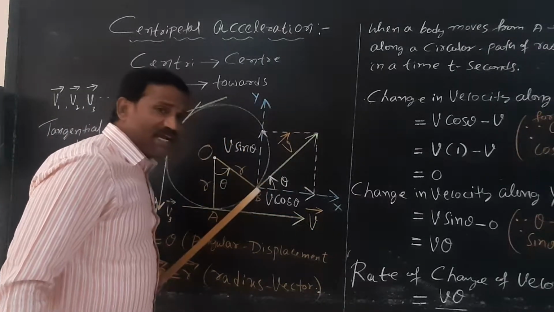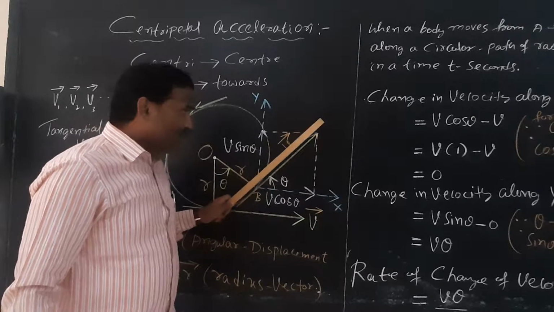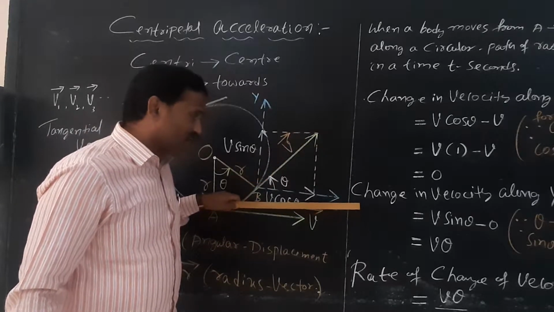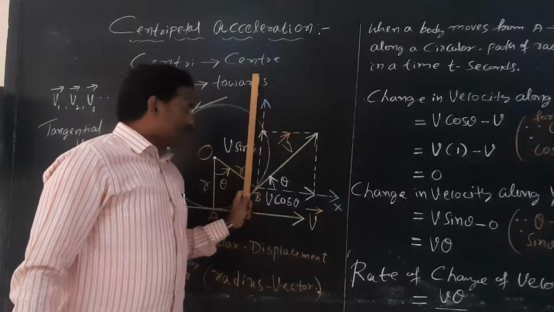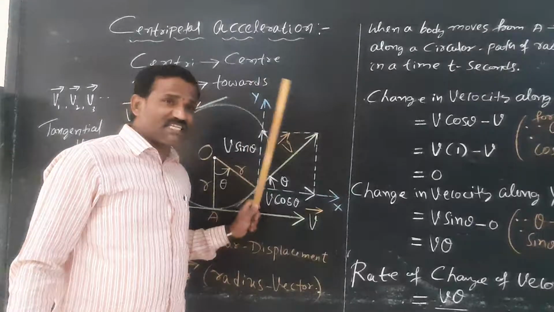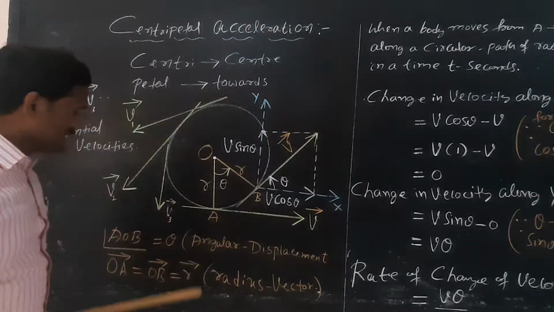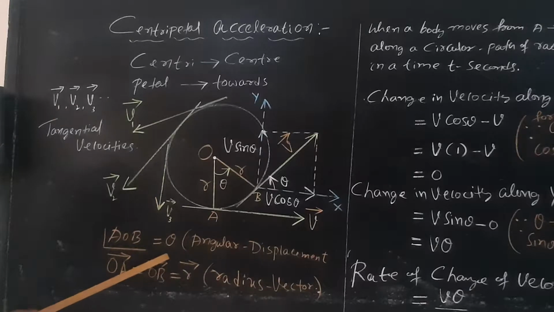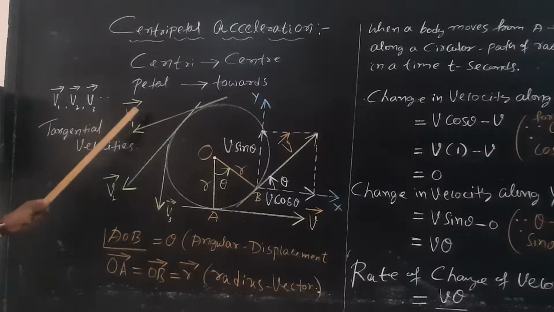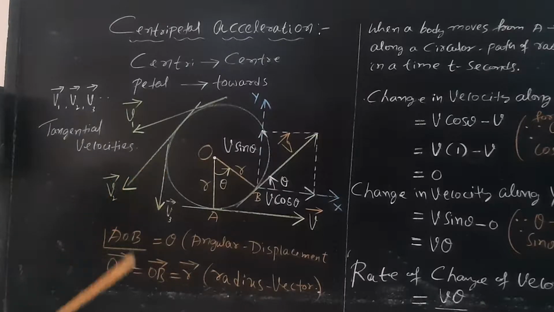Whereas at point B, the velocity along the x-axis is v cos theta, and along the y-axis is v sin theta. See here, the angle AOB equal to theta is the angular displacement described by the radius vector in a time t seconds. V1, V2, V3 and so on are called tangential velocities.